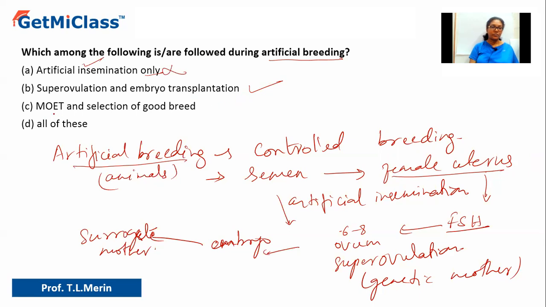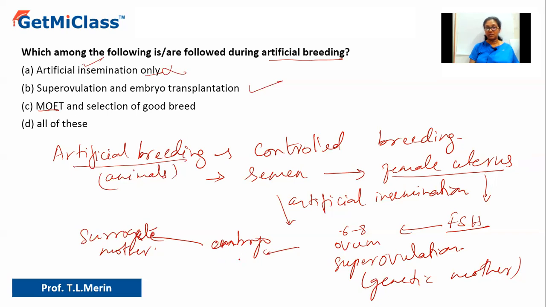Then option C says MOET. What is MOET? MOET is nothing but multiple ovulation and embryo transfer. Multiple ova have been formed here, and that is how the embryo will be produced.